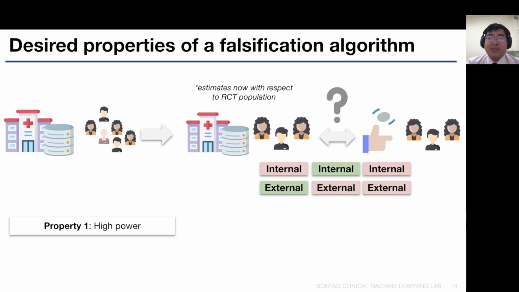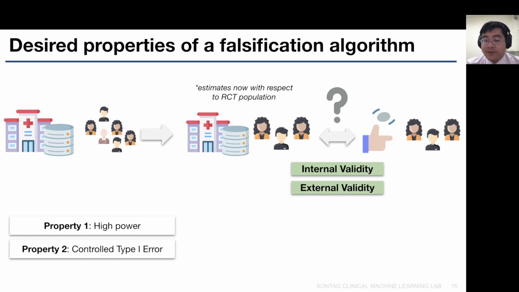There are a few desired properties of our falsification test or falsification algorithm. First, we want high power. That is, when either the internal validity assumption or external validity assumption is violated by the observational study, we want high probability that we reject the observational study. Second, we want controlled type 1 error. That is, when both the internal and external validity assumptions are met, then we want the rejection rate for the observational study to be controlled at a nominal level, for example, 0.05.